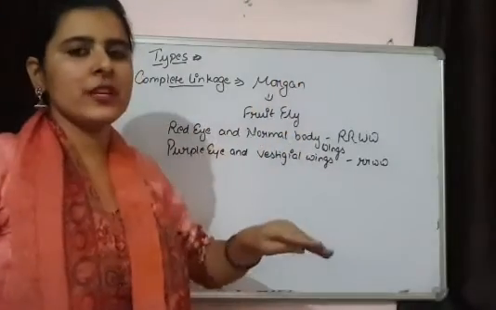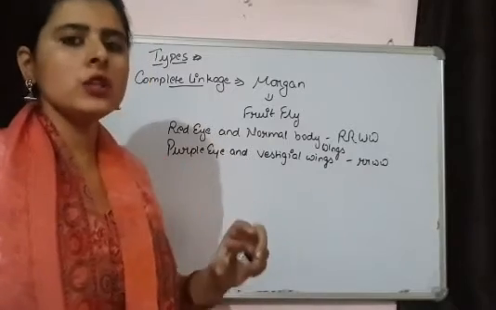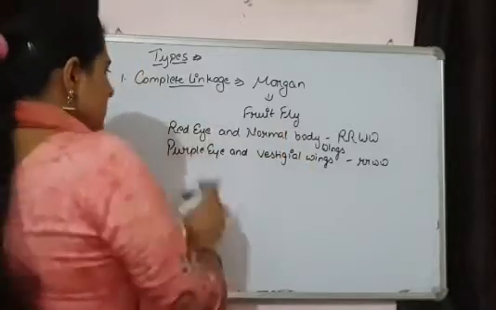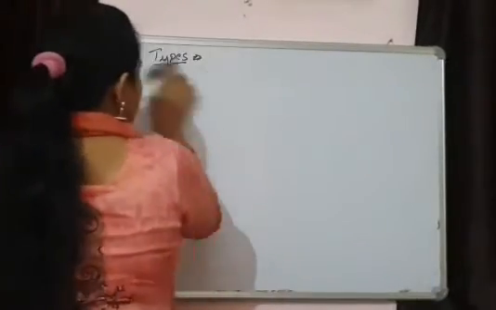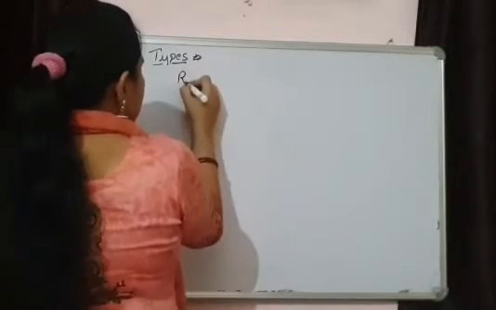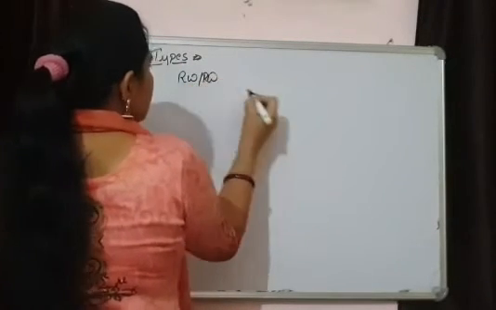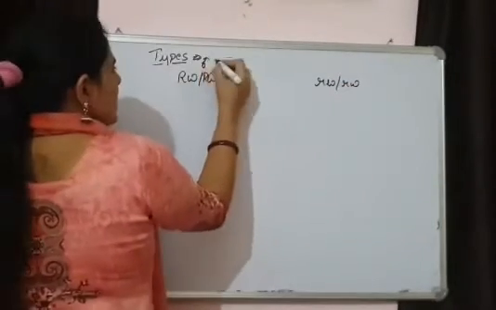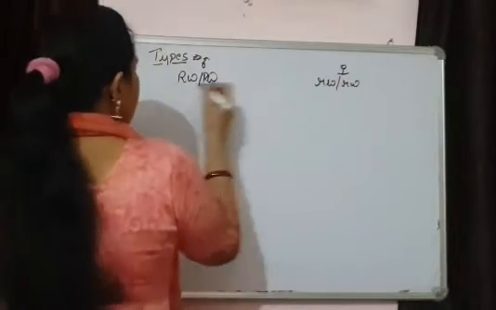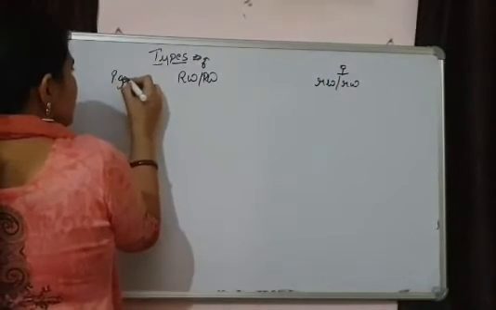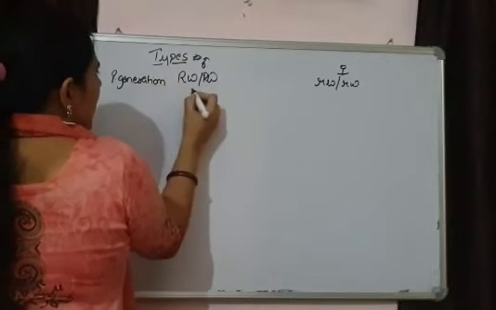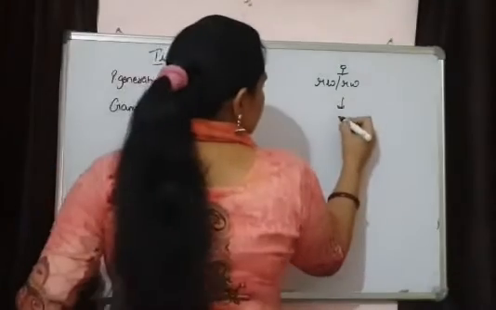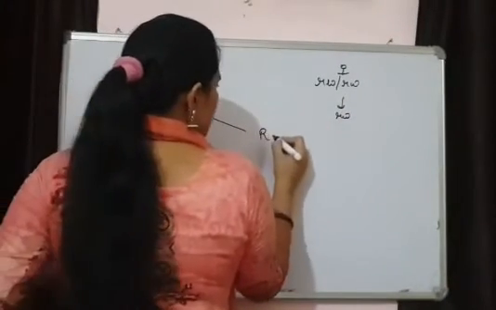Meaning in F2 generation he was getting progeny, and all the progenies were completely of parental type. No recombinants were found. The result was of complete linkage. These genes are linked to each other. So we are going to write in this way. These are the parental generation. We are getting gametes. Fertilization is going to take place.